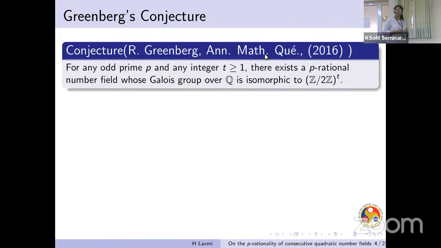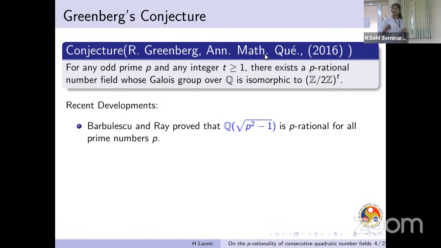And according to Greenberg, one suitable choice for such a field would be some multi-quadratic fields over Q. And in that spirit, he conjectured that for any odd prime p and any integer t greater than or equal to 1, there exists a p-rational number field whose Galois group over Q is isomorphic to the direct product of Z/2Z, t many times.